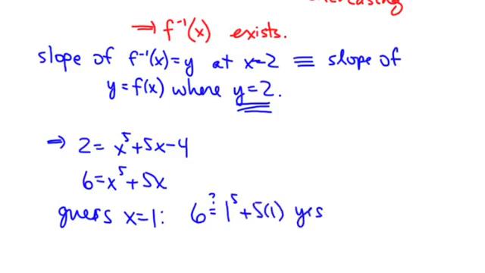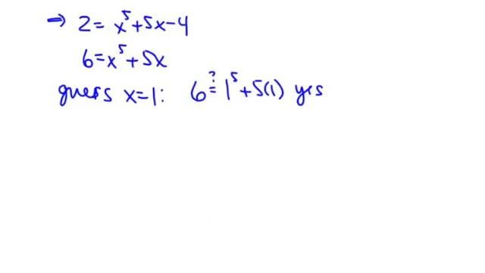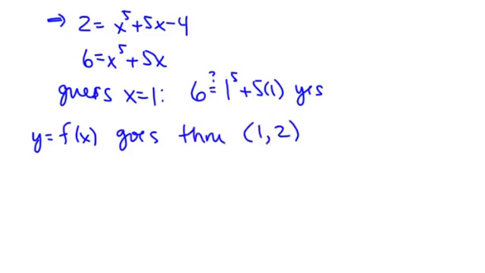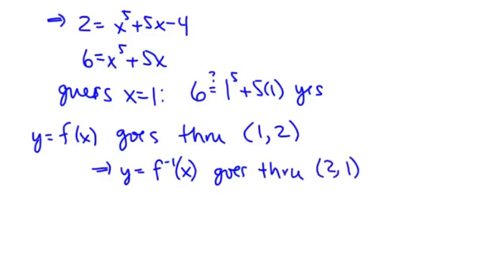Yes. So that means the curve of f of x goes through the point x equals 1, y equals 2, which means the graph of the inverse function goes through the corresponding point (2, 1), because it's reflected across the line y equals x, so I exchange the x and the y values.